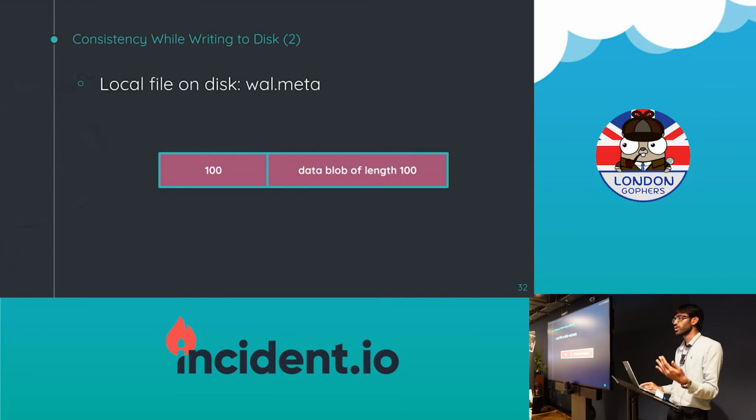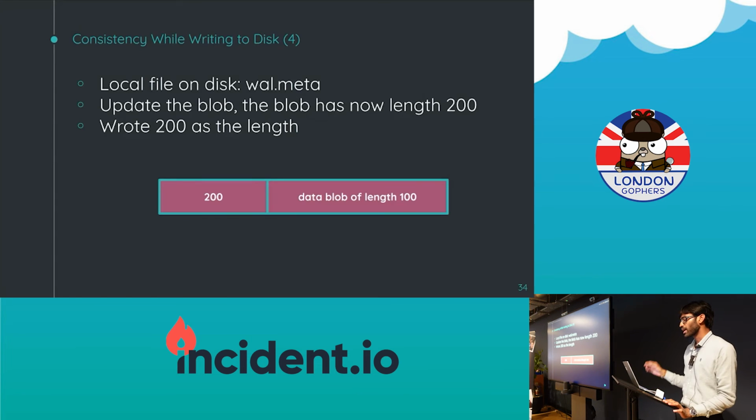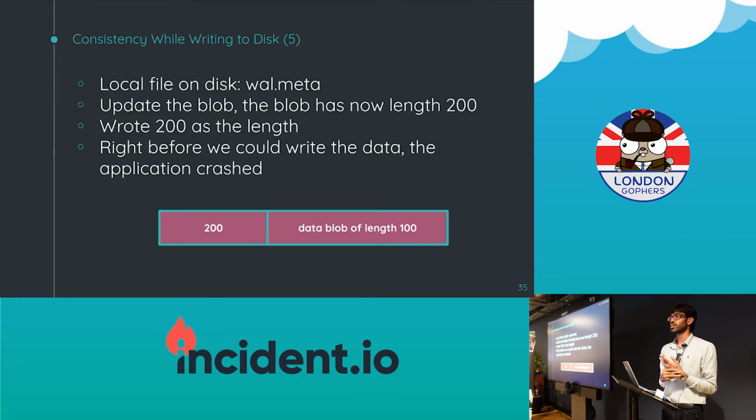Now let's say we need to update this data, and the length of it is now 200. So I'm going to write 200 first. I'm going to update the first 8 bytes to 200. I did that, and then I'm going to write the 200 bytes that come after. But right before I could do that, my system crashes or something goes wrong. This is the state now. The system restarts and reads this file, and it sees there's 200 length data that it should read. It tries to read it and ends up reading some garbage. So this is again a really simple example of an inconsistent state of our application.